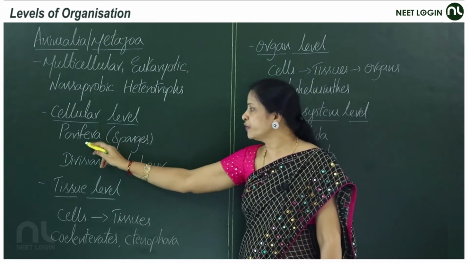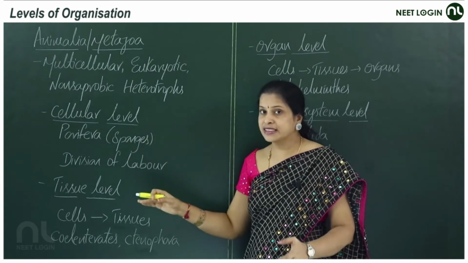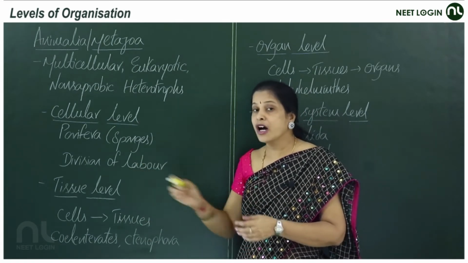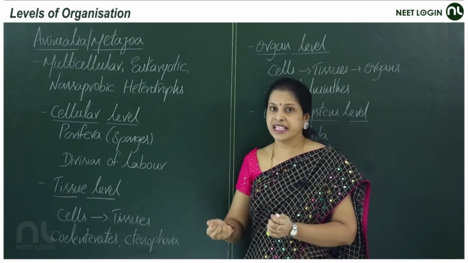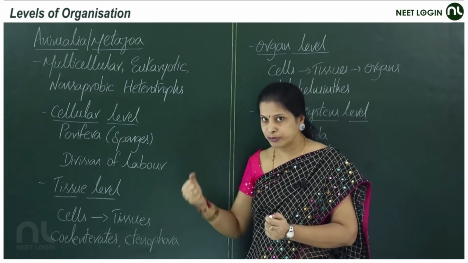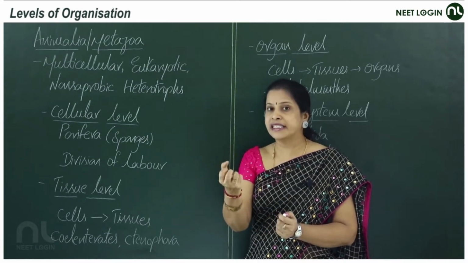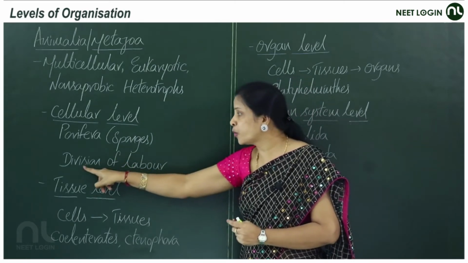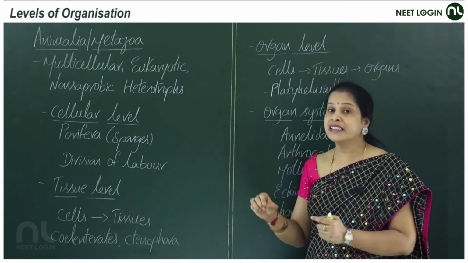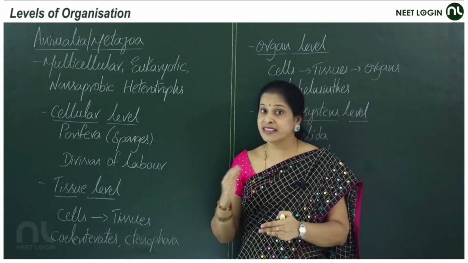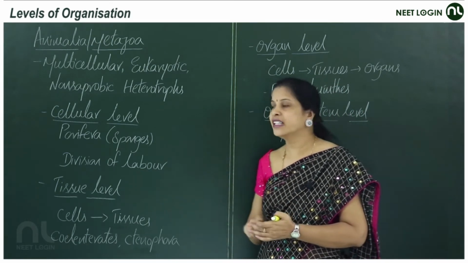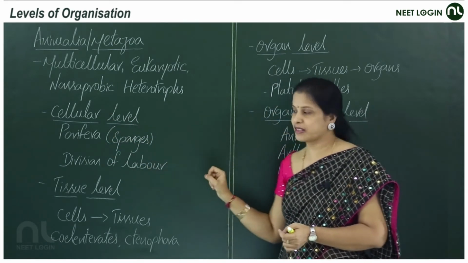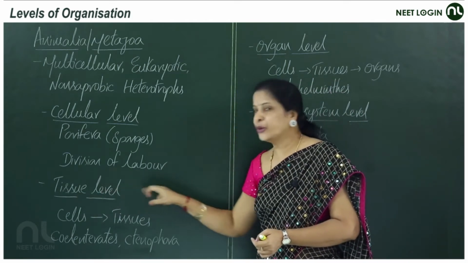In the phylum Porifera, the sponges, the cells are not organized to form tissues. The cells are loose cell aggregates. Though their body is made up of many cells, all these cells are aggregated loosely. They are not formed into tissues, and the cells show division of labor. The cells are functionally isolated. The good example for cellular level is Porifera, those are sponges.